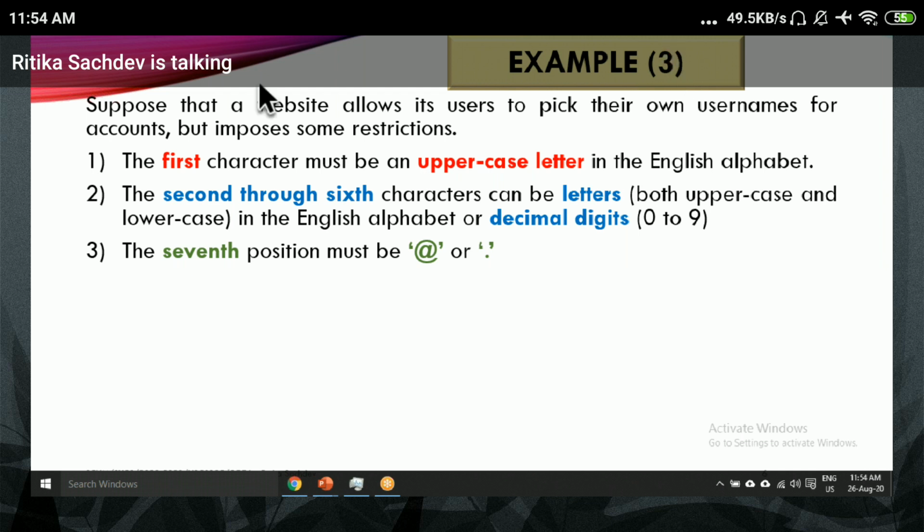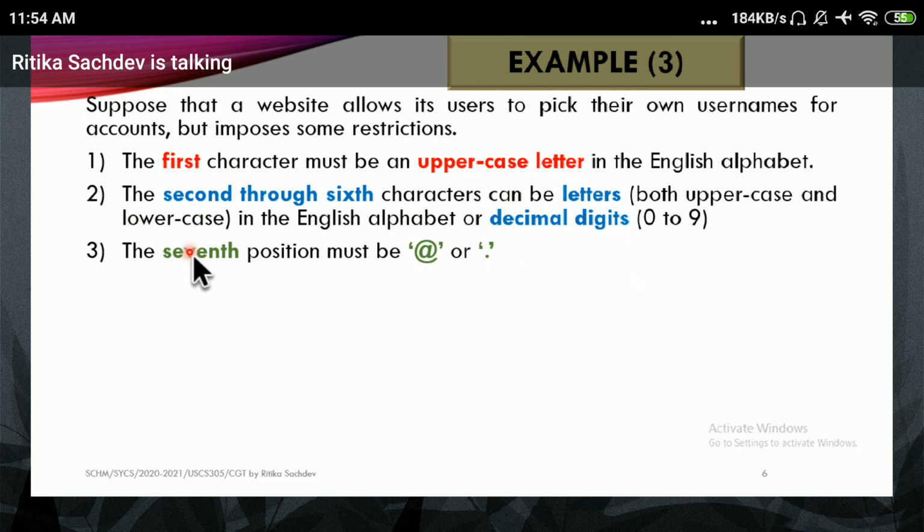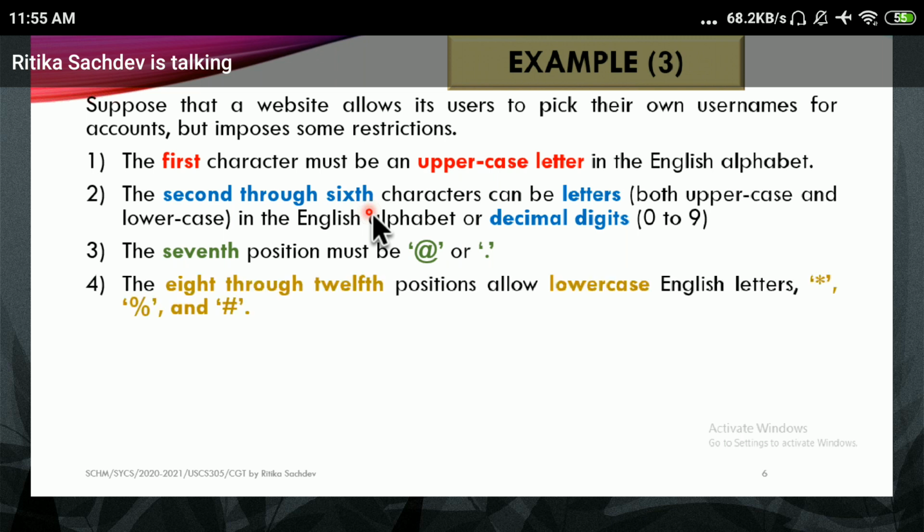So we were talking about that as the first character we want only uppercase letters. Second through sixth we can have both uppercase, lowercase as well as the decimal digits. At the seventh position we want at the rate and dot. When telling somebody an email ID, we just read it as at. But if you are talking about interest or share markets or the price, then you use this character and read it as at the rate.